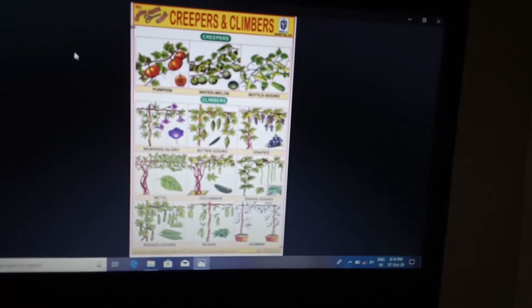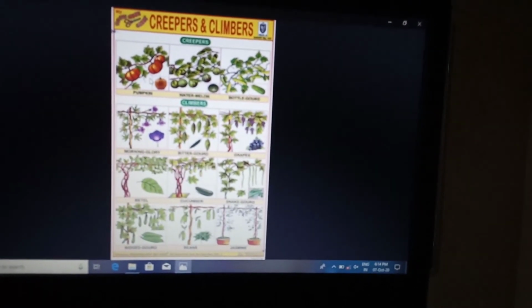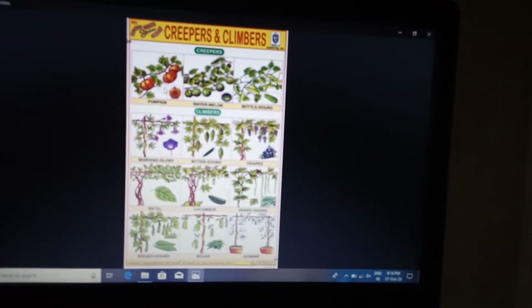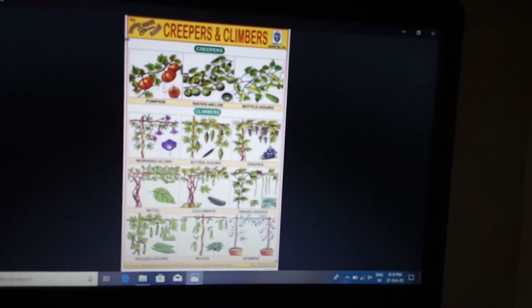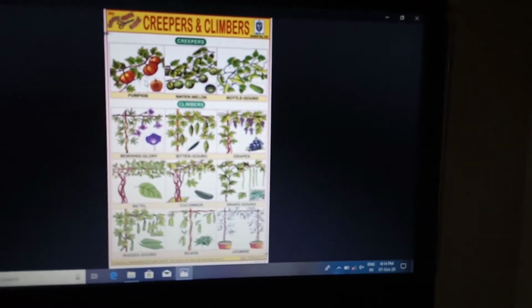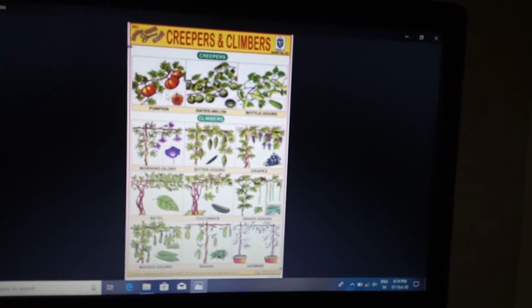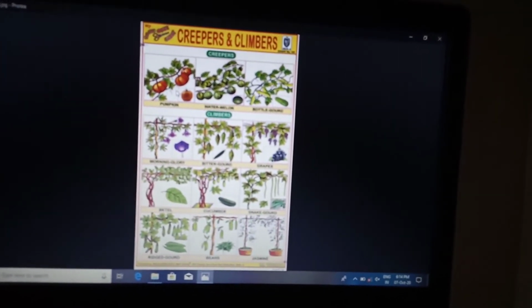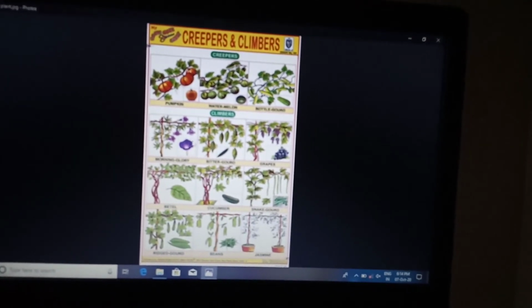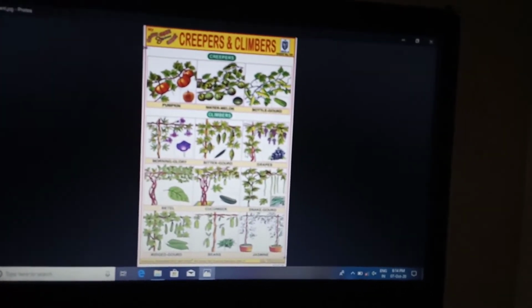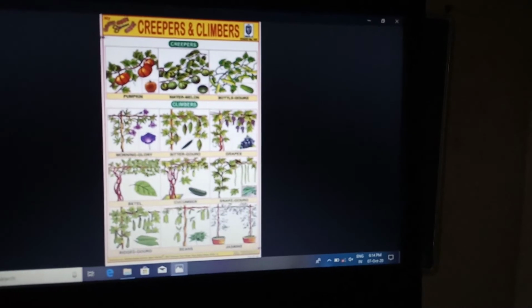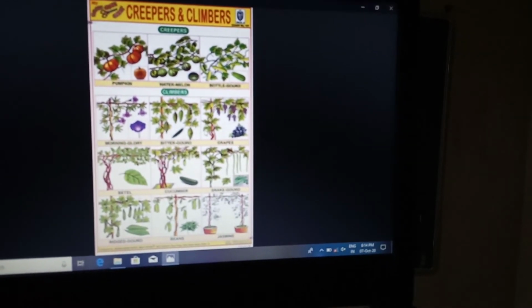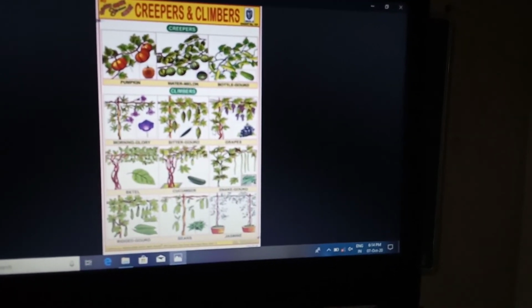Creepers grow along the ground with their stems. So these are called creepers. And plants like grapes have support.